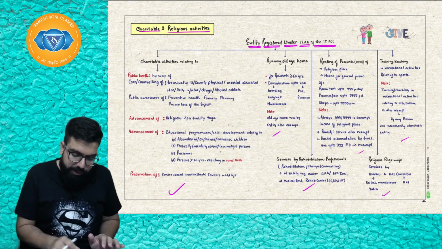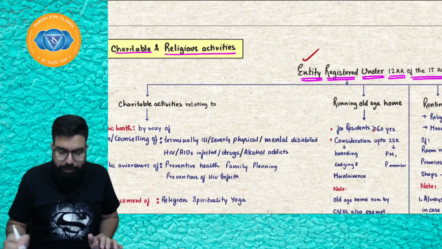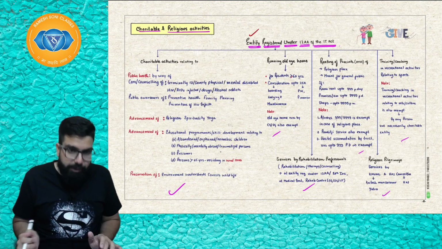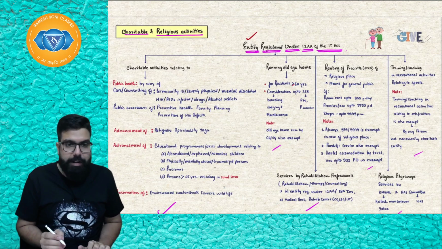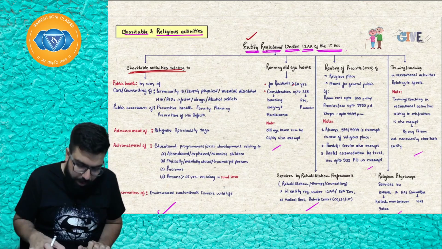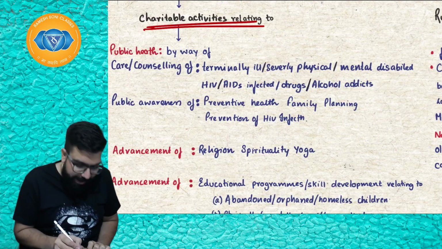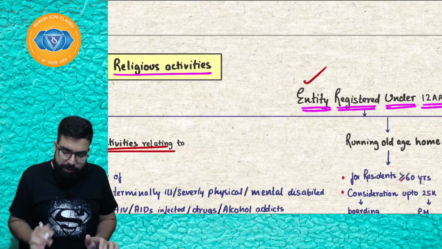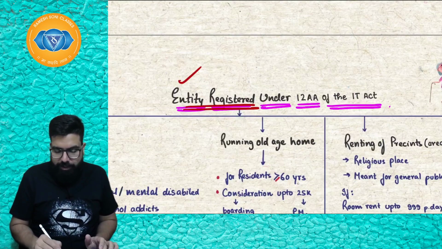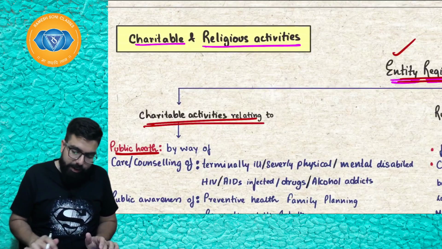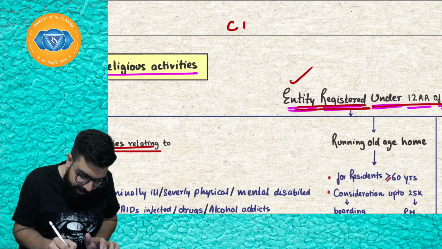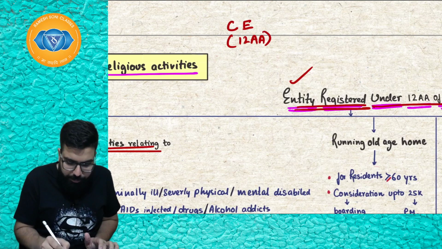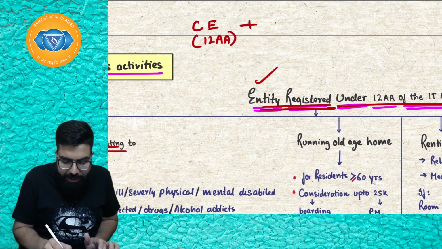Everyone here, the first is, if there is an entity which is registered under 12AA of the Income Tax Act and it is providing services which are charitable activity, and Baba, charitable activity relating to what? Charitable activity relating to public health. Baba, there has to be a charitable entity, basically an entity which is registered under 12AA of the Income Tax Act, plus it has to be doing charitable activity.